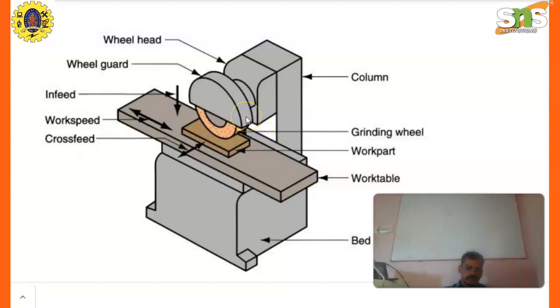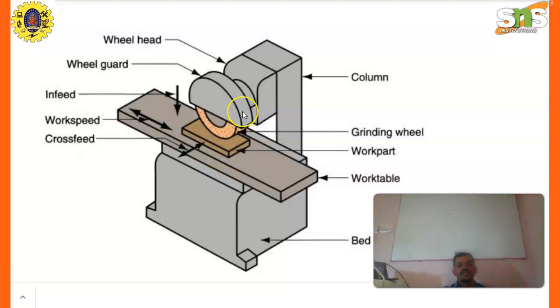We can adjust the work head based on the workpiece and the height of the workpiece. We can reciprocate the table based on the length of the workpiece. We can adjust to reduce production time.